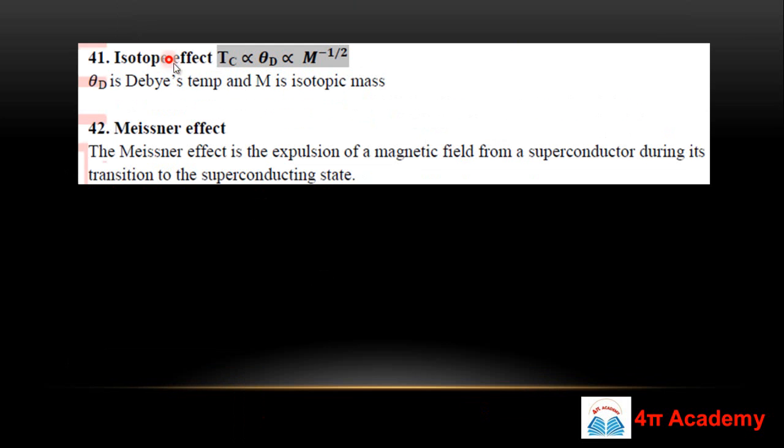And this isotope effect is also very important. This effect is telling you that the critical temperature depends on M to the power minus half. Okay, so this M is the isotopic mass. So theta D is the Debye temperature here, and M is the isotopic mass. So Tc also depends on theta D, that is the Debye temperature.